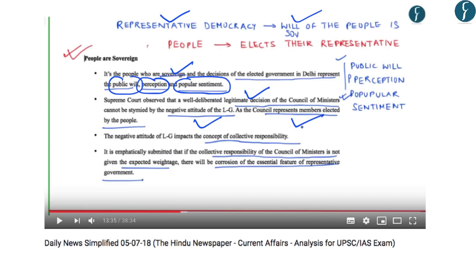So indirectly, the Council of Ministers is representing the public will, perception and popular sentiment. Further, the Supreme Court judgment observed that the negative attitude of Lieutenant Governor impacts the concept of collective responsibility. Further, the judgment observed that if the collective responsibility of the Council of Ministers is not given the expected weightage, there will be corrosion or demeaning of essential features of representative government or representative democracy. So simply the Supreme Court judgment provided that legitimate decisions of the Council of Ministers should not be rejected by a negative attitude of Lieutenant Governor. And the Lieutenant Governor should work with the Council of Ministers in a collaborative manner.